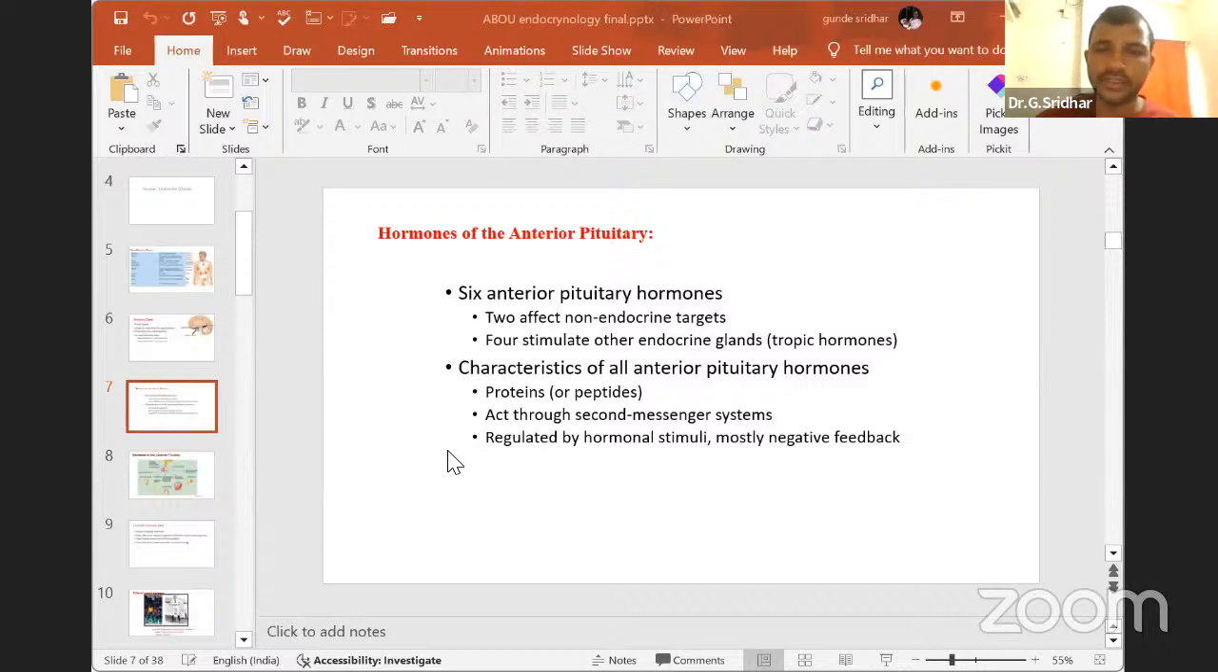ACTH acts through the second messenger system. That means the hormone will come and bind to the cell membrane receptor on the effector organ. Then it will activate the secondary messenger system, especially cyclic AMP. If it is activating adenylate cyclase, this adenylate cyclase will convert ATP into cyclic AMP. This will go and release the calcium ions in our cell. Then the cell will be stimulated to secrete its hormones. They act through the secondary messenger system. Then they are regulated by hormonal stimuli, mostly a negative feedback mechanism. Then you can see the next slide.